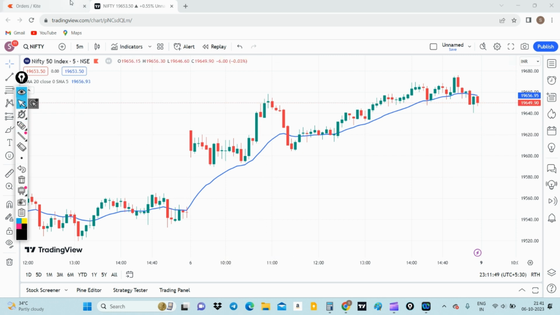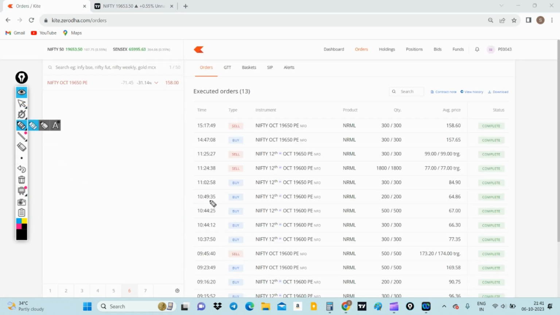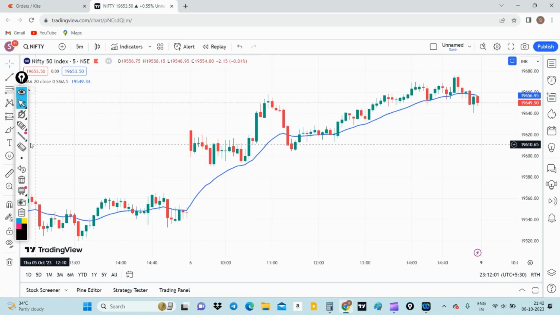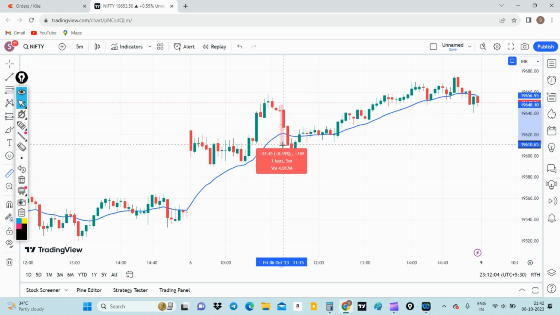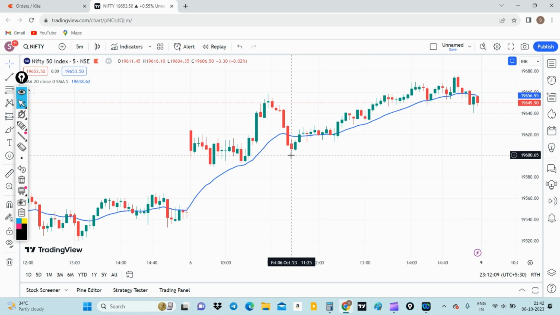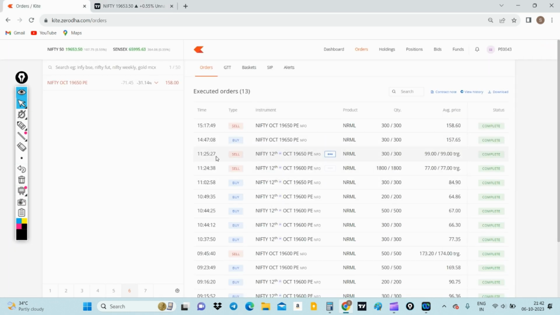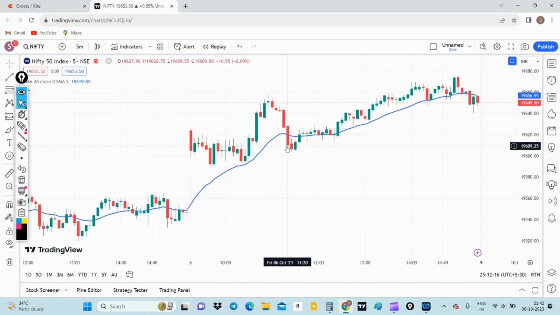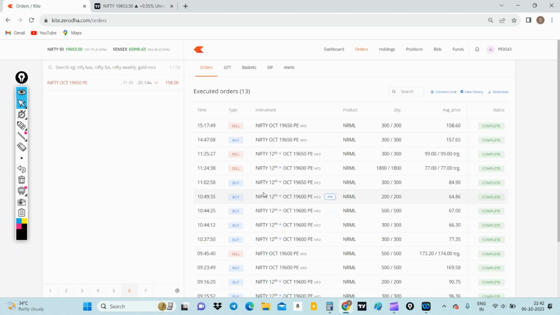The entry I had made in this trade was around 11:02, exactly 11:03 you can assume. From this point we saw a fall of around 45 points. Nifty went down to 19,604. My exit was around 11:25. I exited in this candle at 11:25 and 27 seconds.